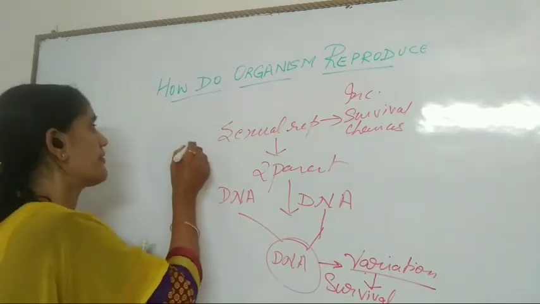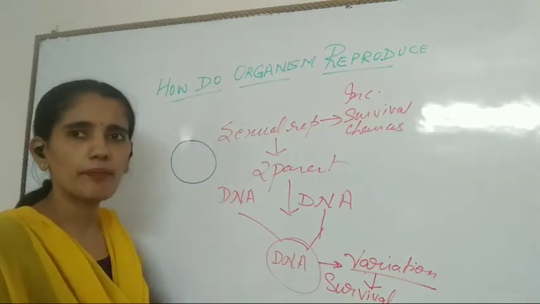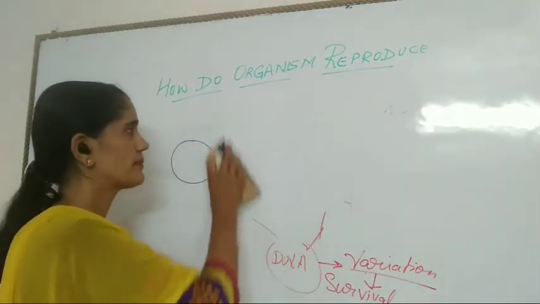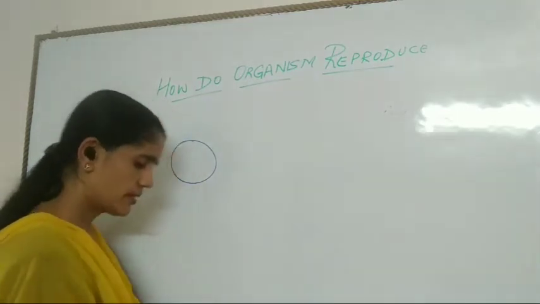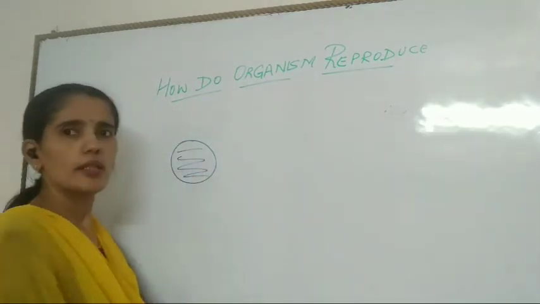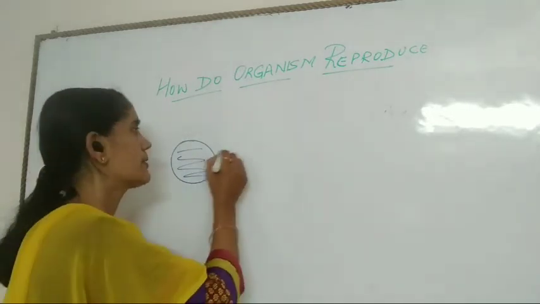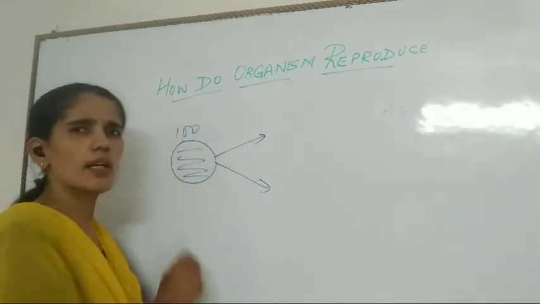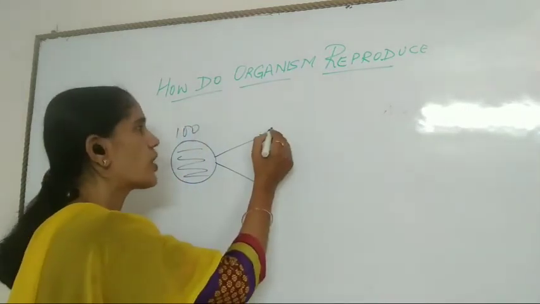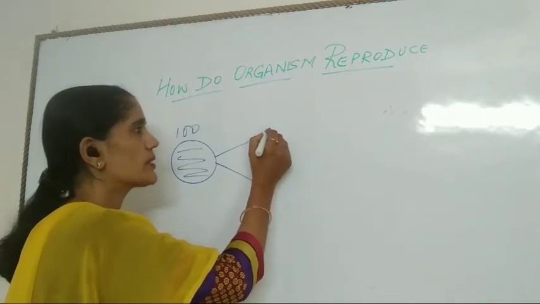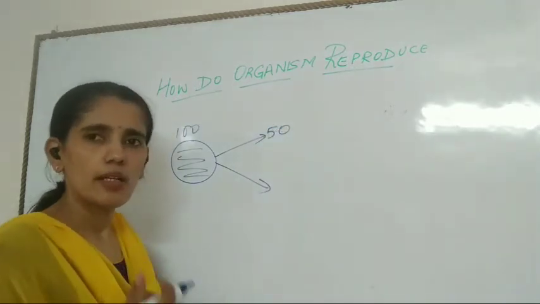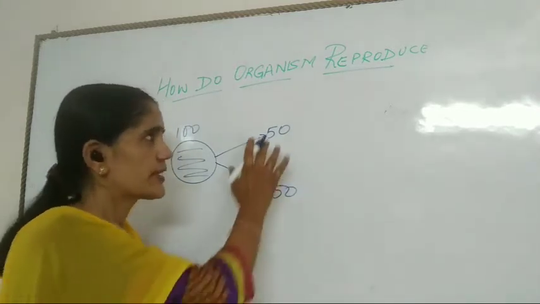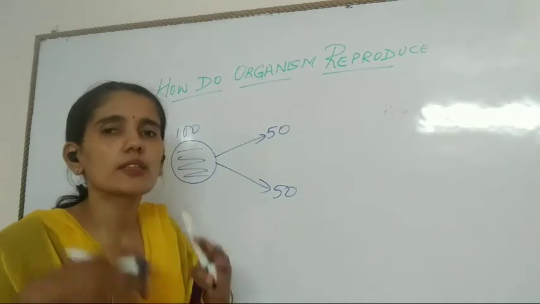So, a simple thing: suppose I have taken a particular population of bacteria. In this pond, bacteria are there, and let us estimate that 100 bacteria are there. Out of that 100, suppose 50 have variations and 50 are as they are. This is not the actual counting, I have just taken it for the explanation.